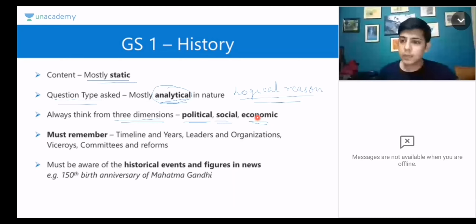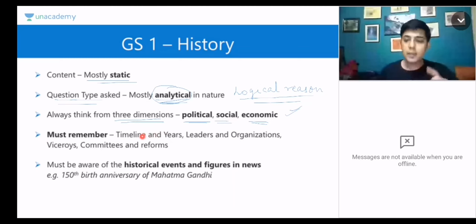Each and every decision, for example, the Indian National Congress took, had these three types of impacts. Each and every movement that happened, be it the non-cooperation movement, be it the Quit India movement, each and every movement has these three types of impacts. So you must be able to analyze from these three. Then you will automatically be able to answer each and every question in a very holistic manner. So you must do that. We'll take an example to just see how to do this.